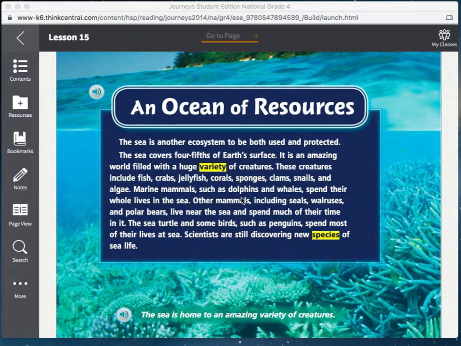Marine mammals, such as dolphins and whales, spend their whole lives in the sea. Other mammals, including seals, walruses, and polar bears, live near the sea and spend much of their time in it. The sea turtle and some birds, such as penguins, spend most of their lives at sea. Scientists are still discovering new species of sea life.